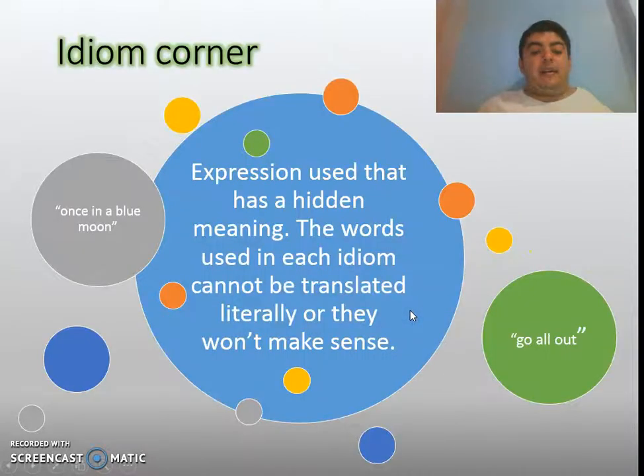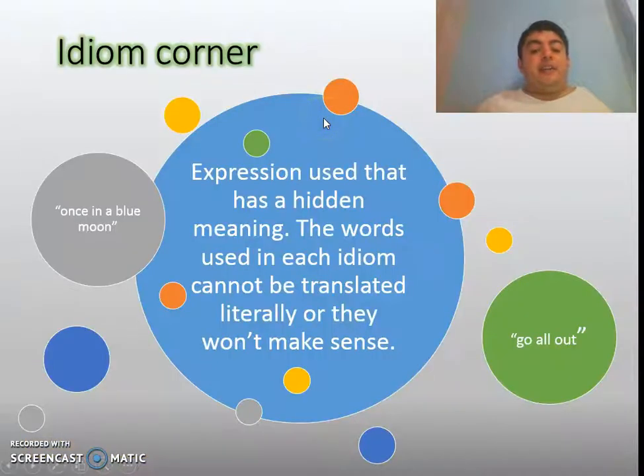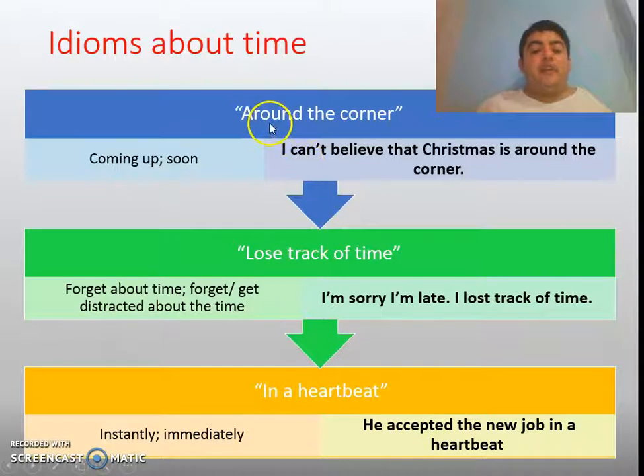Now, we have finished with the content of this part of the class. Let's now continue with the idiom corner part. Okay? And on this opportunity, we're going to talk about idioms about time. Remember, an idiom is an expression that has a hidden meaning. So if I say things like "around the corner," it means that something is coming up or it's coming soon.